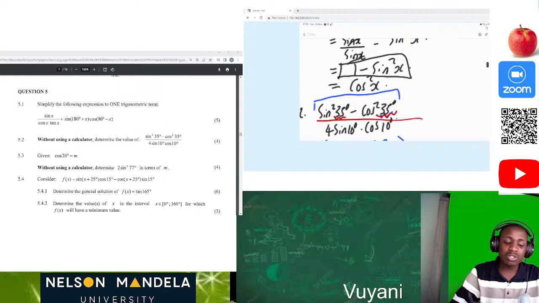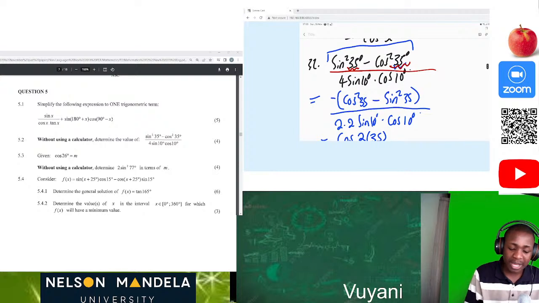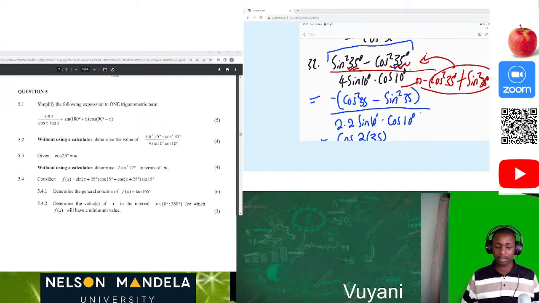So that led me to create this. If we multiply this negative times this, we end up having negative cos squared of 35 degrees, then negative times negative is positive sine squared of 35 degrees. So this and this will still be the same. We're just trying to make sure that at least we can have a double angle.